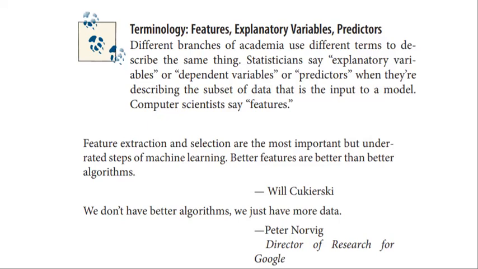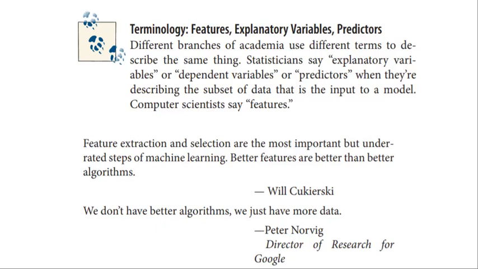So feature extraction and selection are the most important and most understated steps of machine learning. The better the features, the better the algorithms. So in order to build a sophisticated model, we must have a best way to extract the relevant features. Will Kursky defines that feature extraction and selection is important.